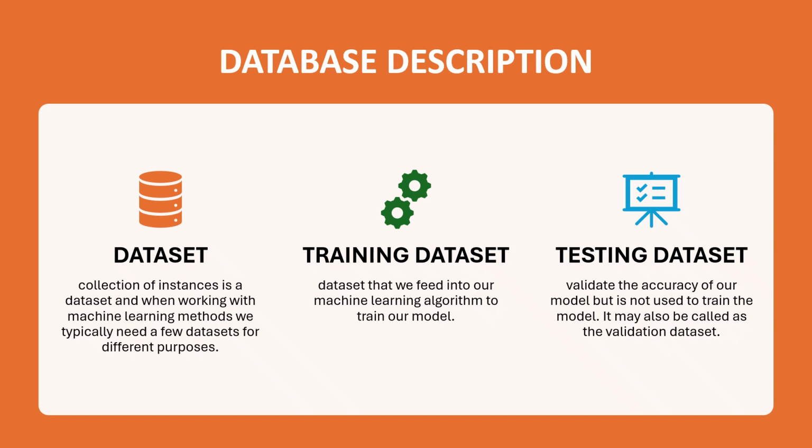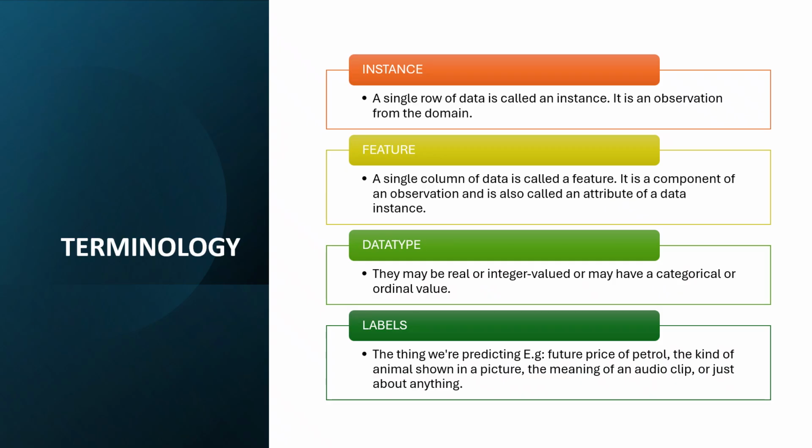That's all about the database description. Now let's move on to the next slide. In this, it's a terminology. Here we are seeing instance, feature, data type, and labels. In this slide, I will explain some key terms used in machine learning.